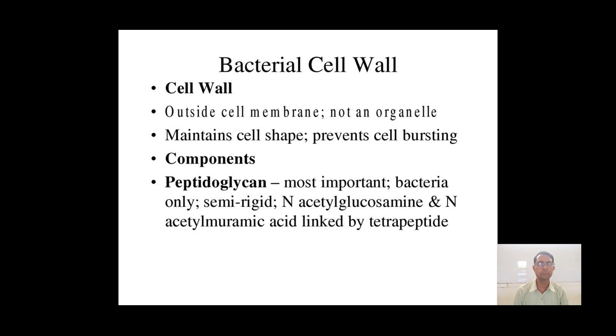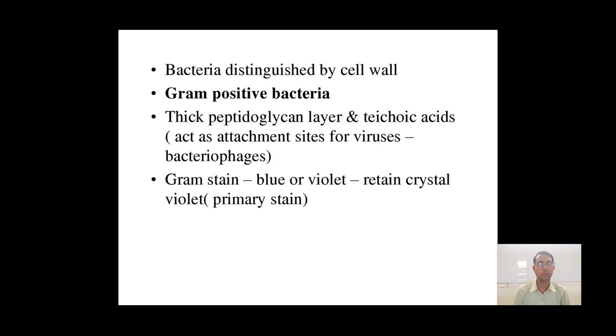Then it is made up of N-acetylglucosamine and N-acetylmuramic acid. So this linking of acetylglucosamine and acetylmuramic acid forms a peptidoglycan, and it is very simple and present in almost all bacterial cells.